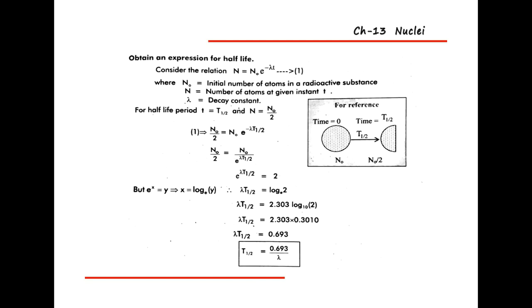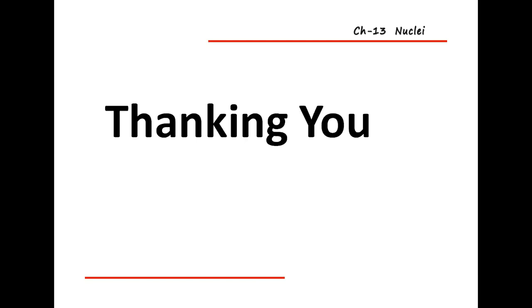By multiplying these two, you will get 0.693 is equal to lambda t half. Therefore, t half is equal to 0.693 divided by lambda. Okay, so this is the expression for half-life. Thank you.